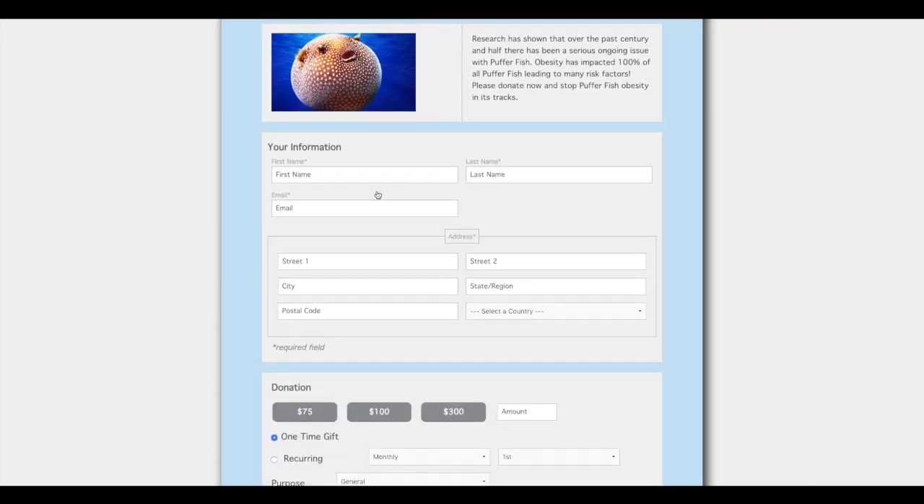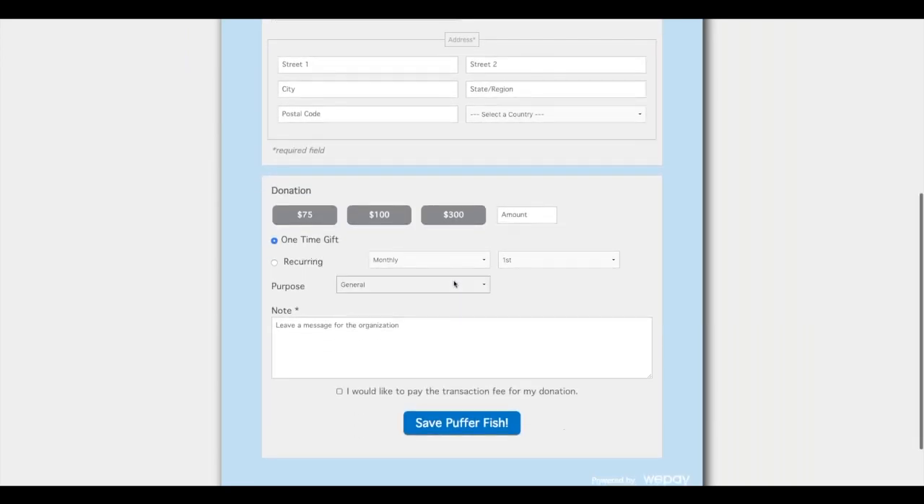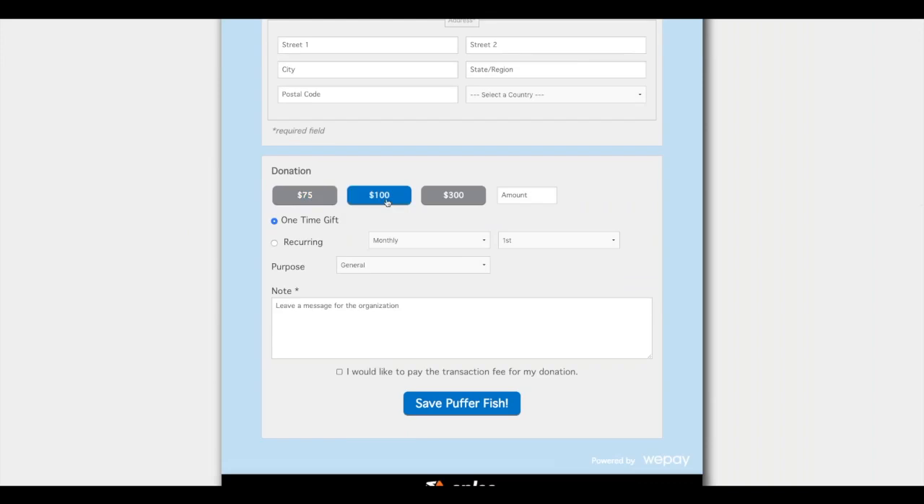Underneath that, we have the information for your donor to fill out. We automatically put in the fields for first name, last name, and email address. But if you want to keep track of additional information, such as a home address, a phone number, or custom fields of your choosing, you can add those to the form as well. Underneath that, your donors can select from pre-designated amounts that you set up, or they can offer to give a custom amount as well. Your donors can also choose between giving a one-time gift or recurring gift. For recurring, they would just select between monthly or weekly and then set up the appropriate schedule they'd like to do from there.